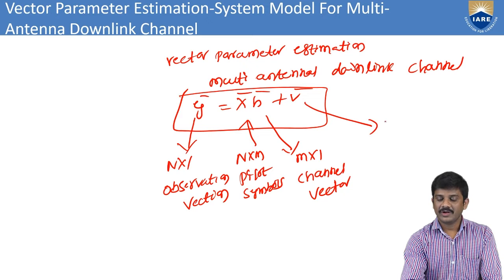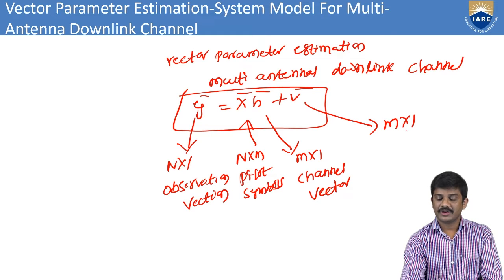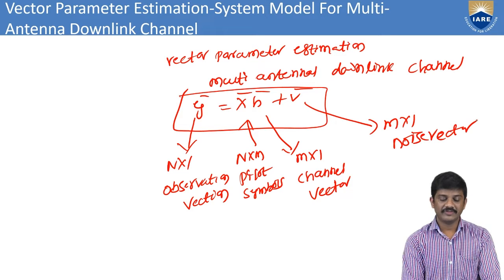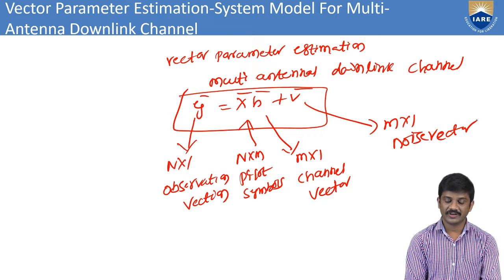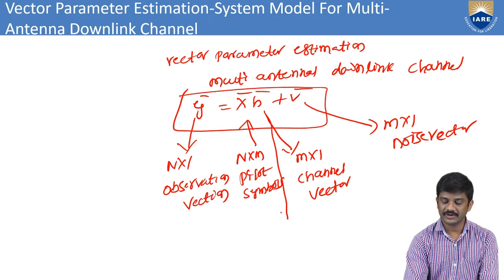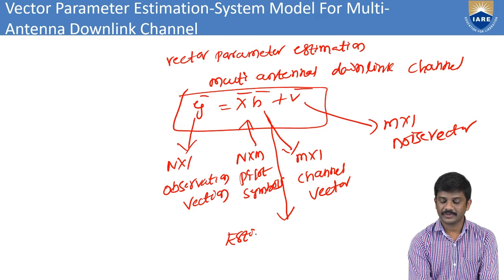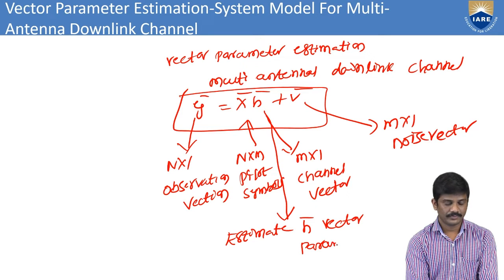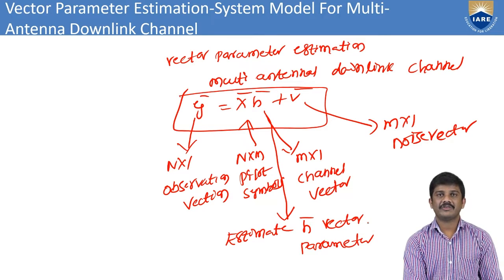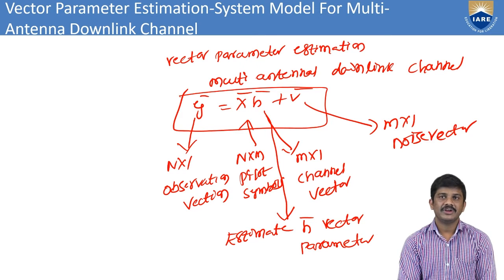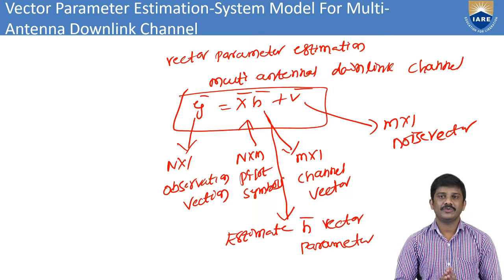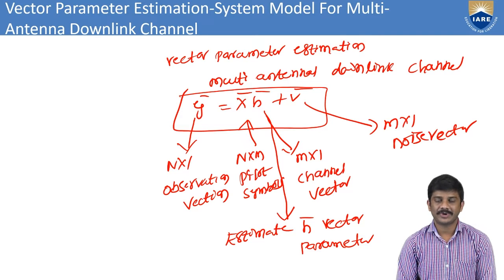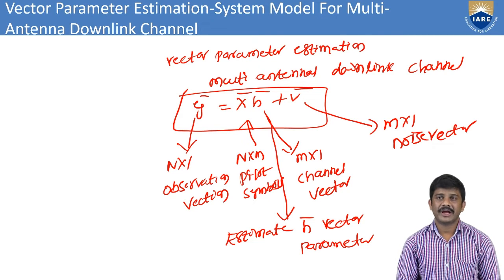This is the m cross 1 noise vector. Then we have to estimate the h vector parameter. This is our final equation for vector parameter estimation, that is y bar equal to x bar h bar plus v bar.